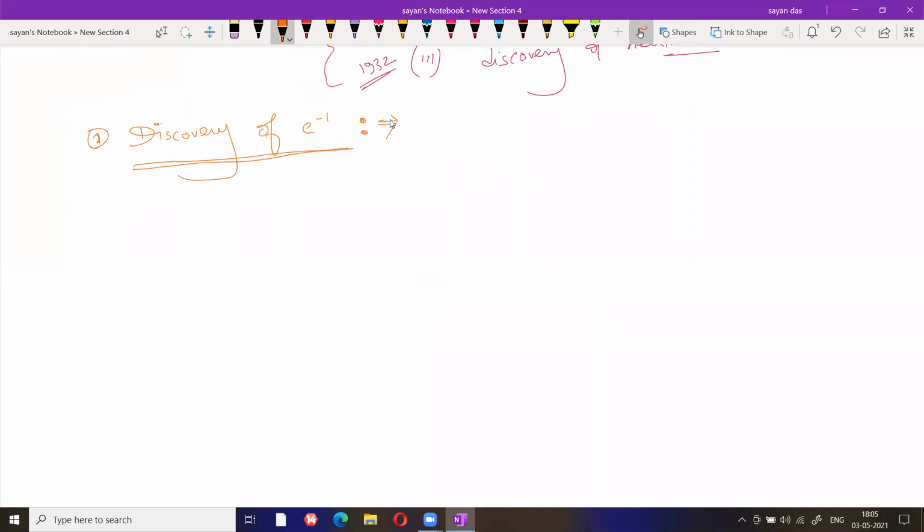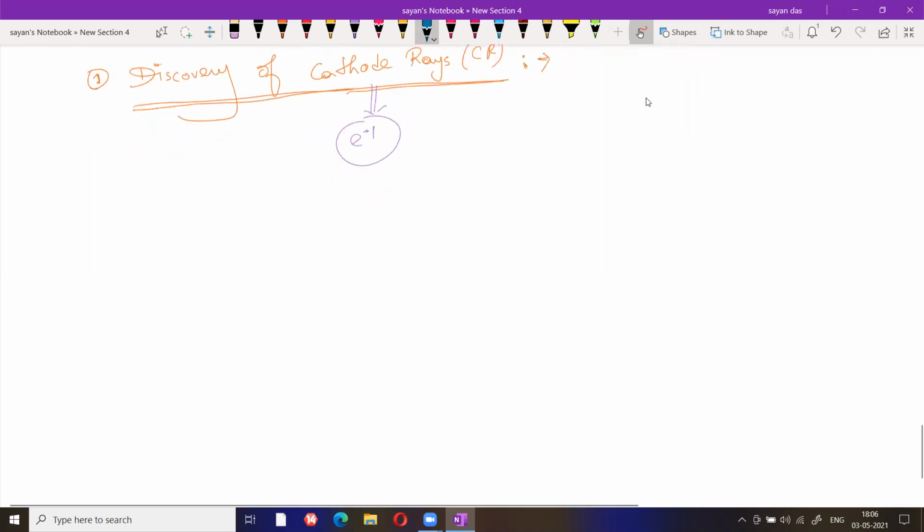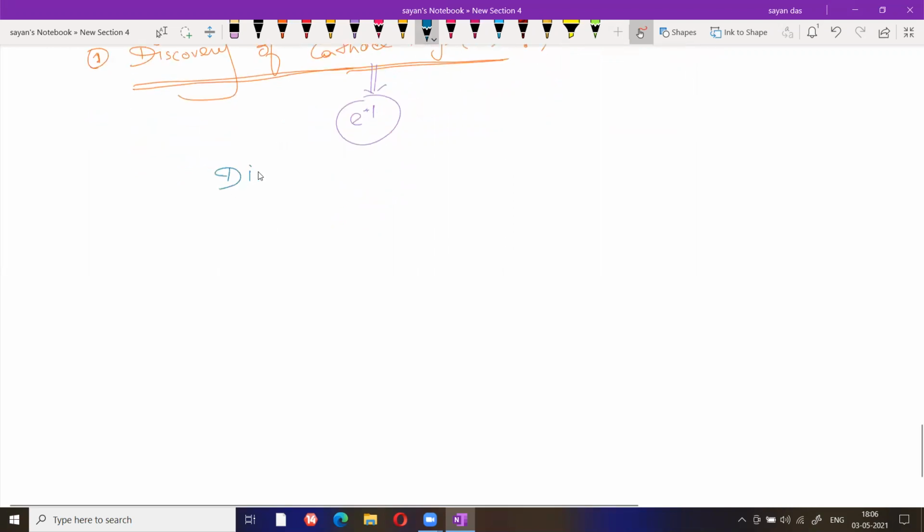Now, discovery of electron, or just write down discovery of cathode ray. First write down cathode rays. Cathode rays, in short, I am writing CR. From the cathode rays, the electron gets discovered. And this experiment is also known as the discharge tube experiment.